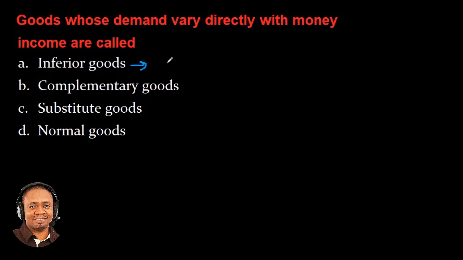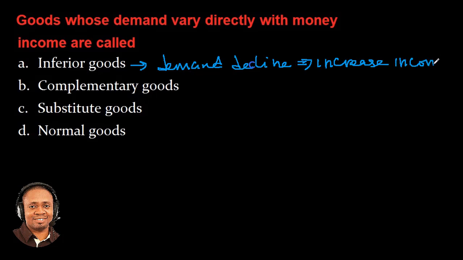These are goods whose demand declines with increase in income. That is to say that the demand is inversely related to the income of the consumer.